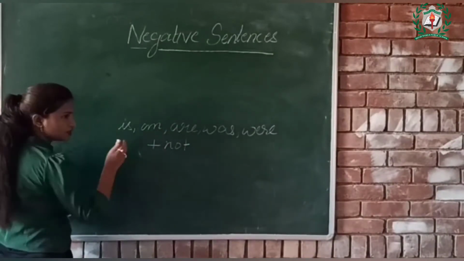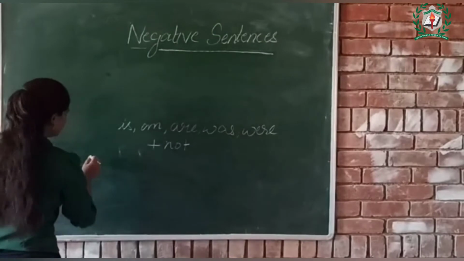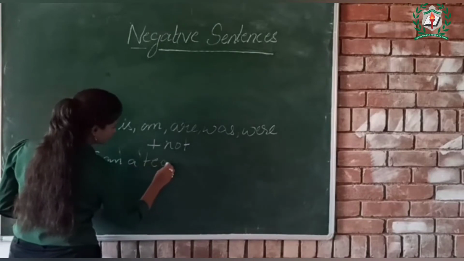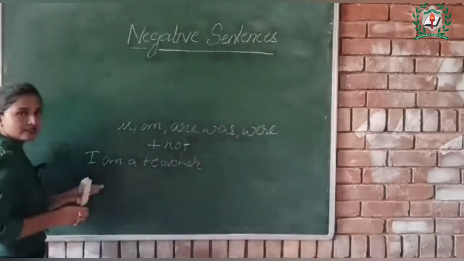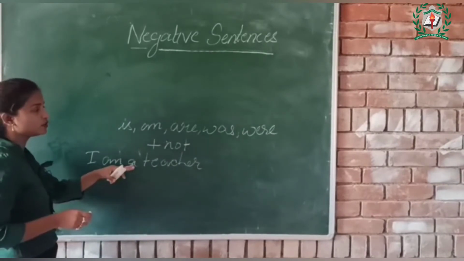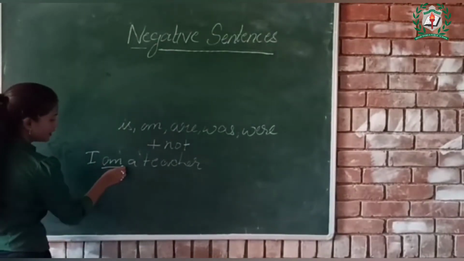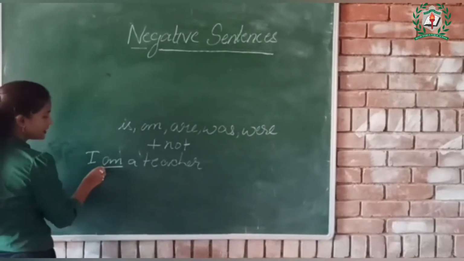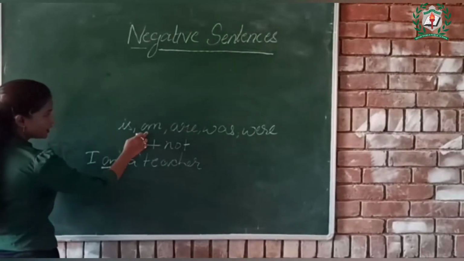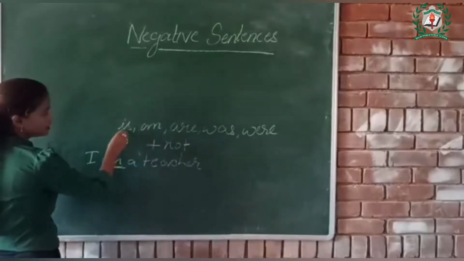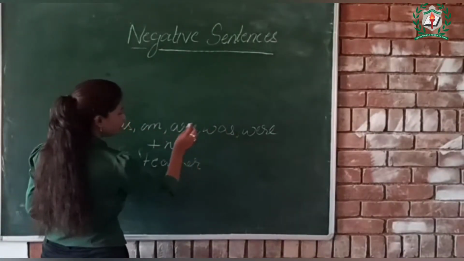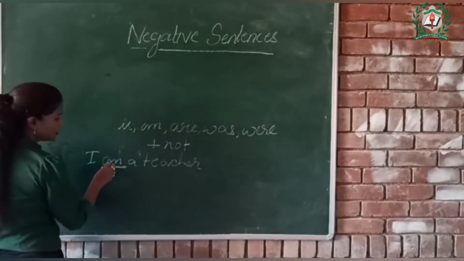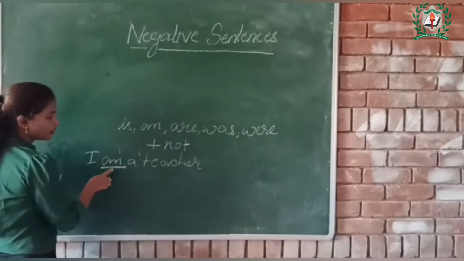So children, now tell me, how can you change this statement into a negative statement? I am a teacher. How will you change this positive statement into a negative? Can you find the helping verb in the sentence? Yes, in this sentence the helping verb is am. As I have already told you, after the helping verbs is, am, are, was, were, we add not. So we add not after this helping verb am.